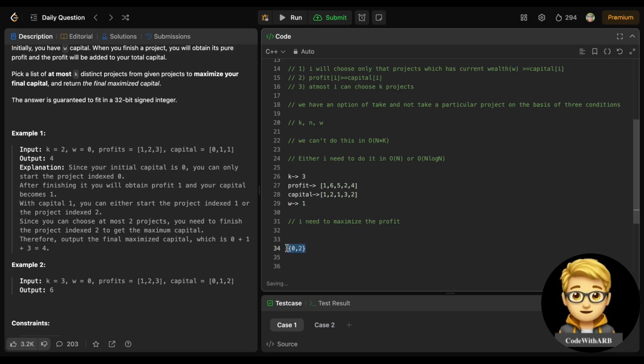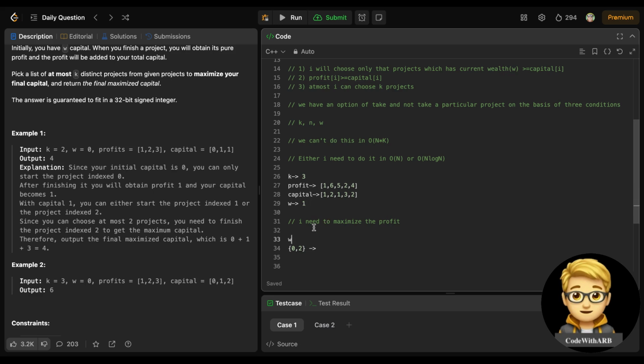So between 0 and 2, which profit will I choose, because these two I can take. Between these, this 5 profit is maximum. It means I can take this 5 in my answer, in my wealth.